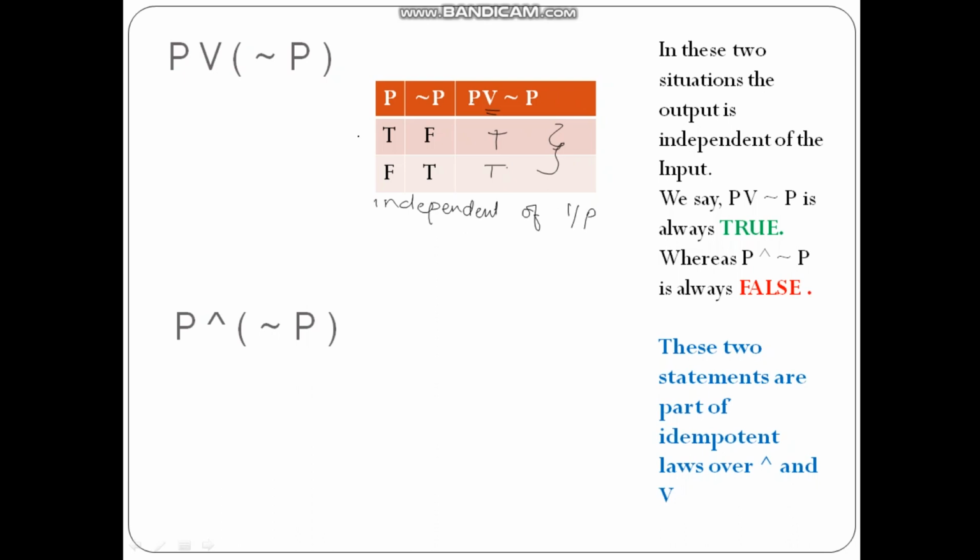So even if P is either true or false, whatever input you give, the output is independent of the input. This is a situation wherein the output is always true or always false. In that case, I say that the output is independent of input. Okay, so this is one thing. Second one is